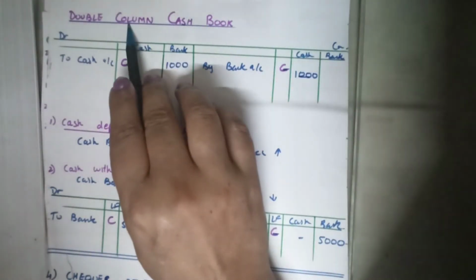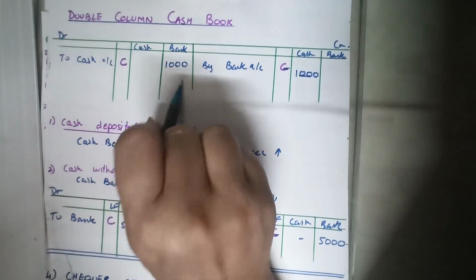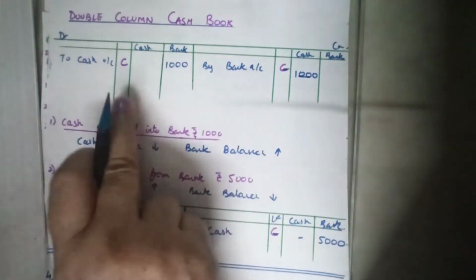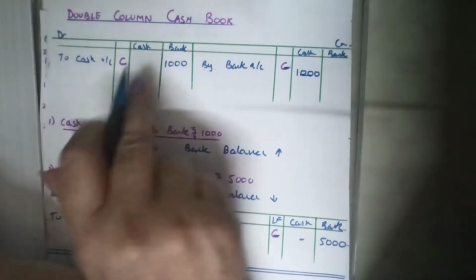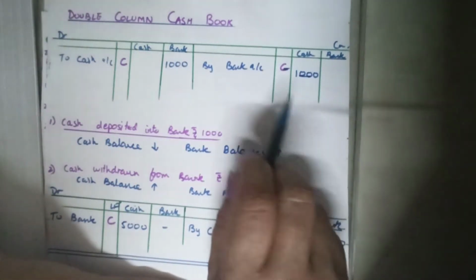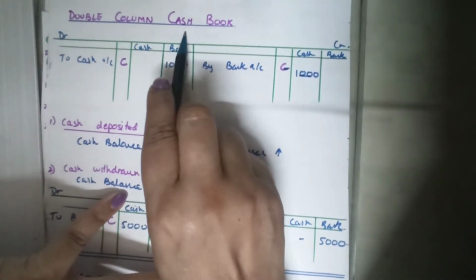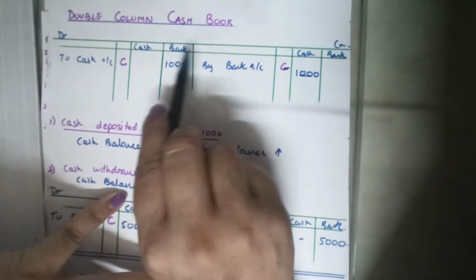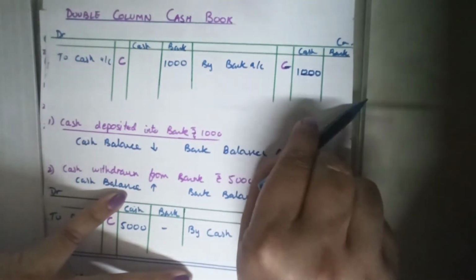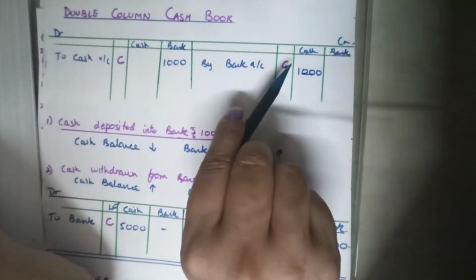Here, girls, after the single column cash book, why did we use the word single? Because there the amount column was single. On either side, the amount column was single, one amount column on the debit and one amount column on the credit. Now we advance to a double column cash book. Double column cash book means a double column of amount on either side, on the debit side and double column on the credit side.